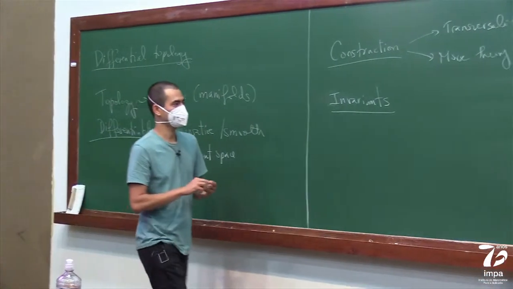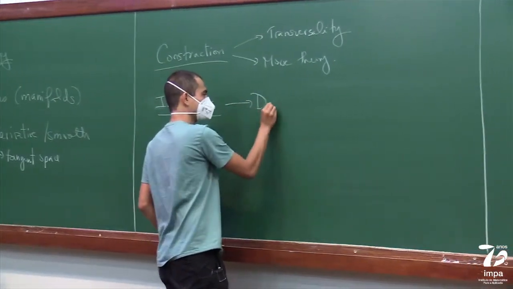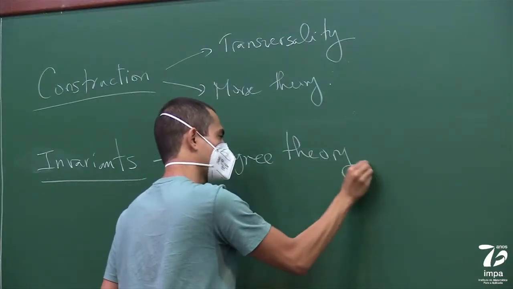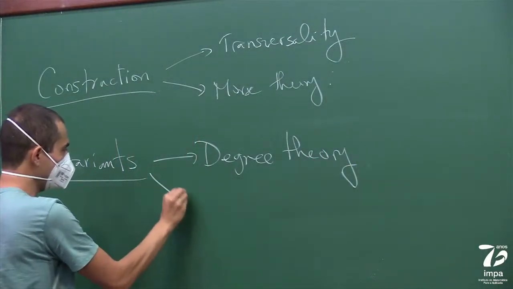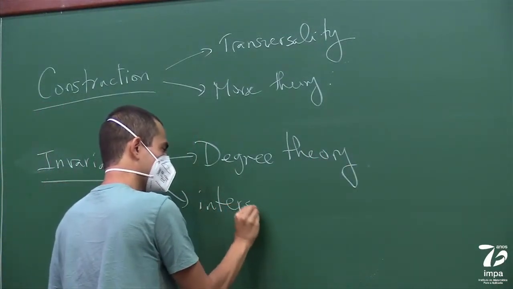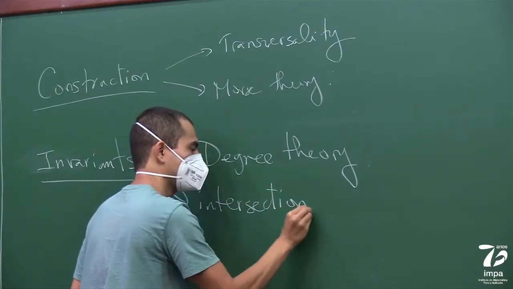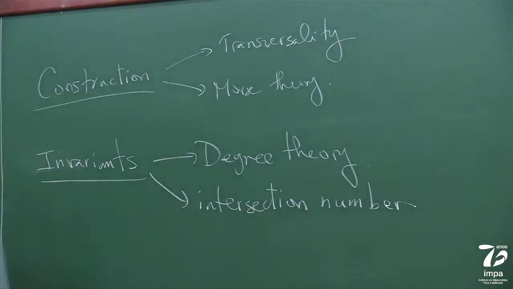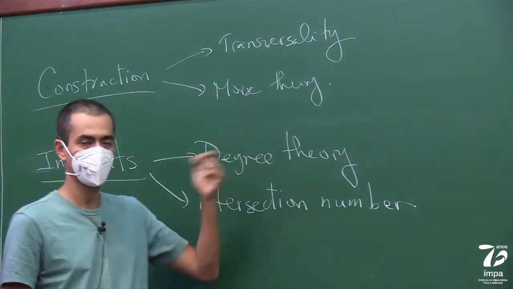So we're going to talk about degree theory, intersection number, etc.